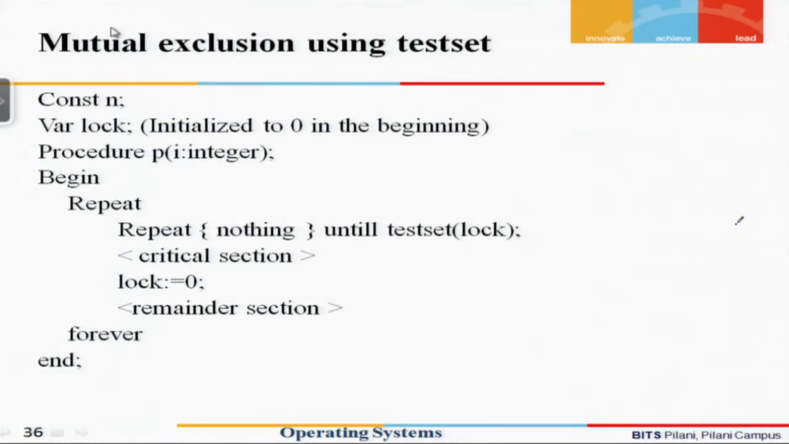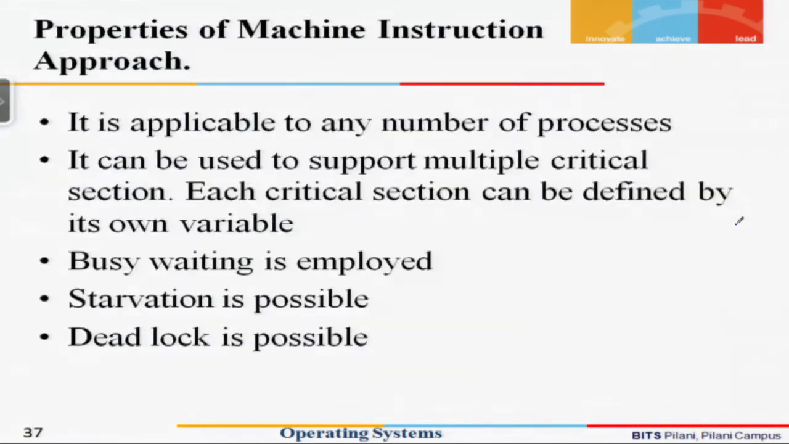So we can very clearly see that if we have such kinds of instructions available to us, this will allow us to implement mutual exclusion in a very easy manner, and we can also realize that we can use any number of variables, a large number of variables, for guarding the various critical sections.